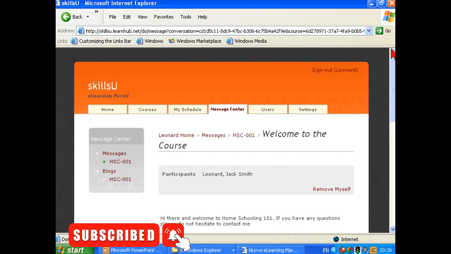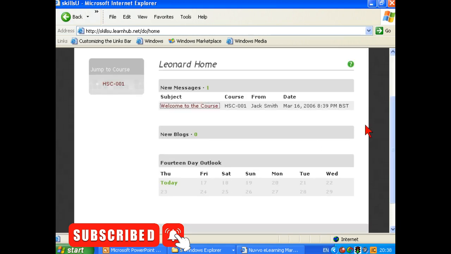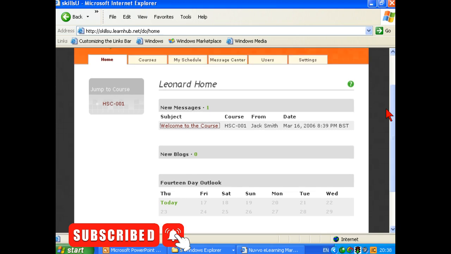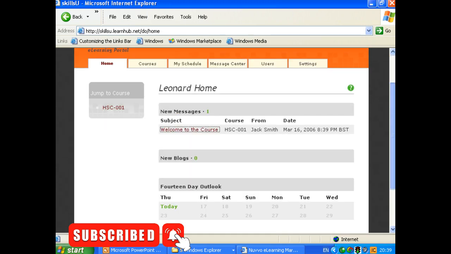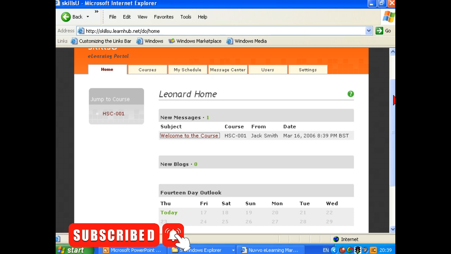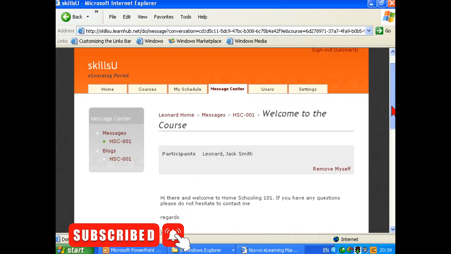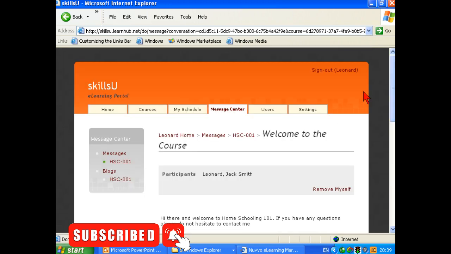So you can see how this conversation can continue between yourself and your student, and you'll have all of your messages here which you can continue to add to and carry out the conversation or provide materials to them. Let's go back to the home page. Let me just say that, just in case I didn't make that clear, as more and more comments are made into your conversation, you'll have more and more items added to the conversation here. So in many ways, that's a history of your conversation.